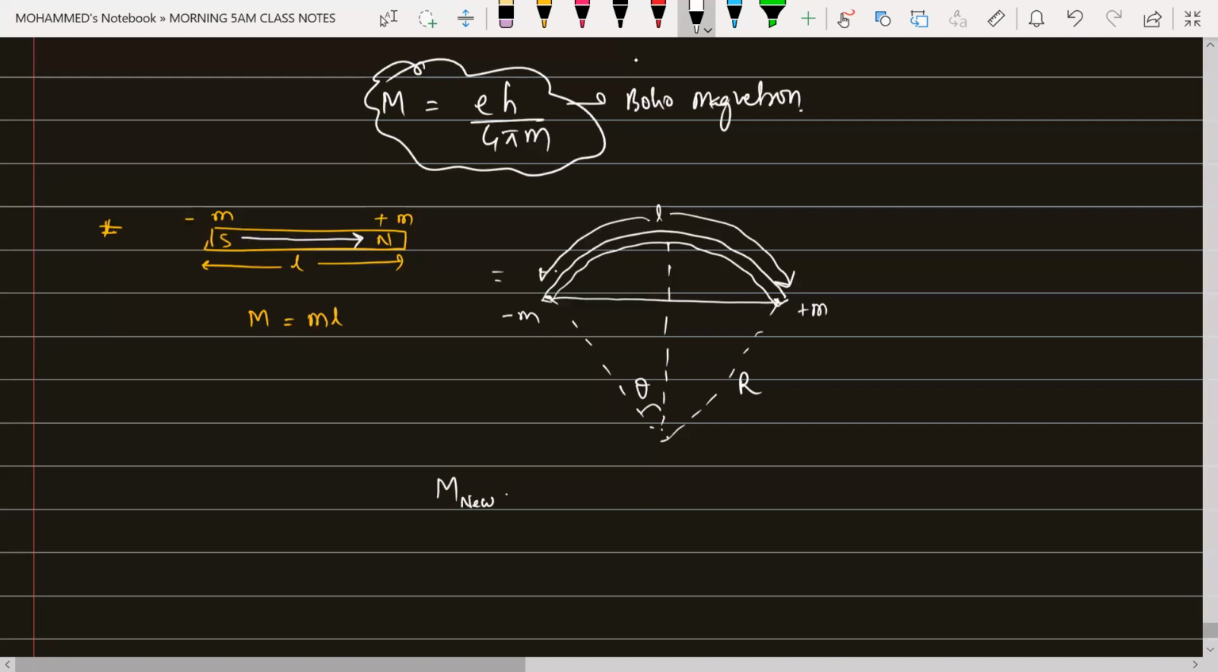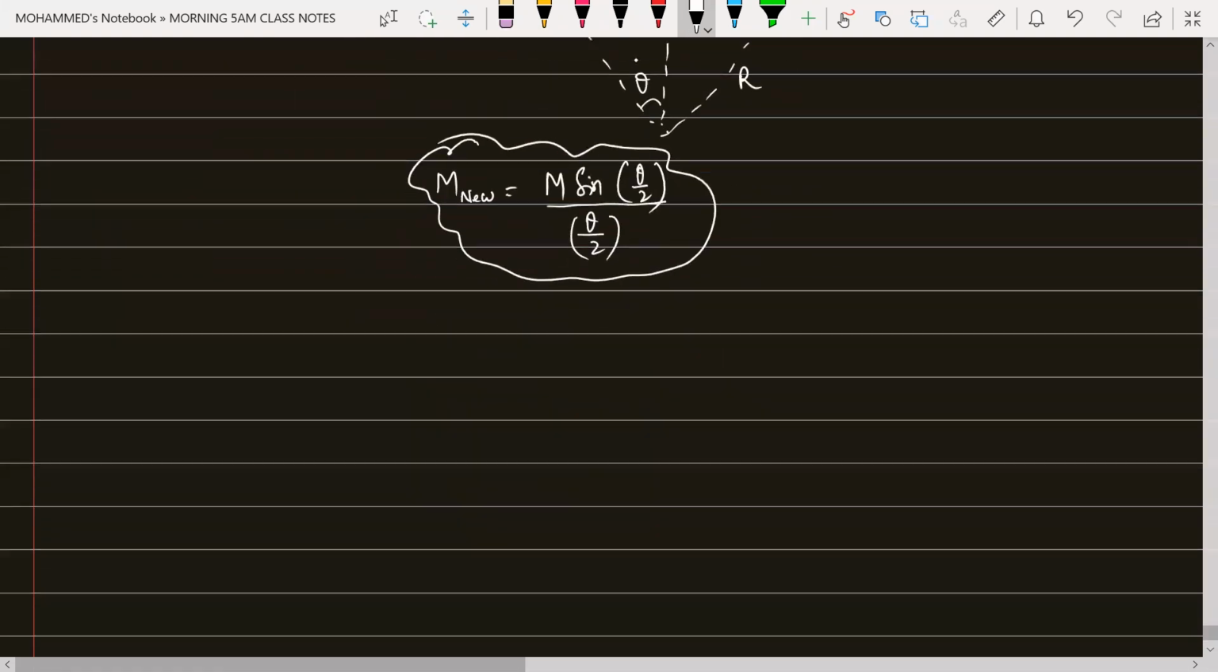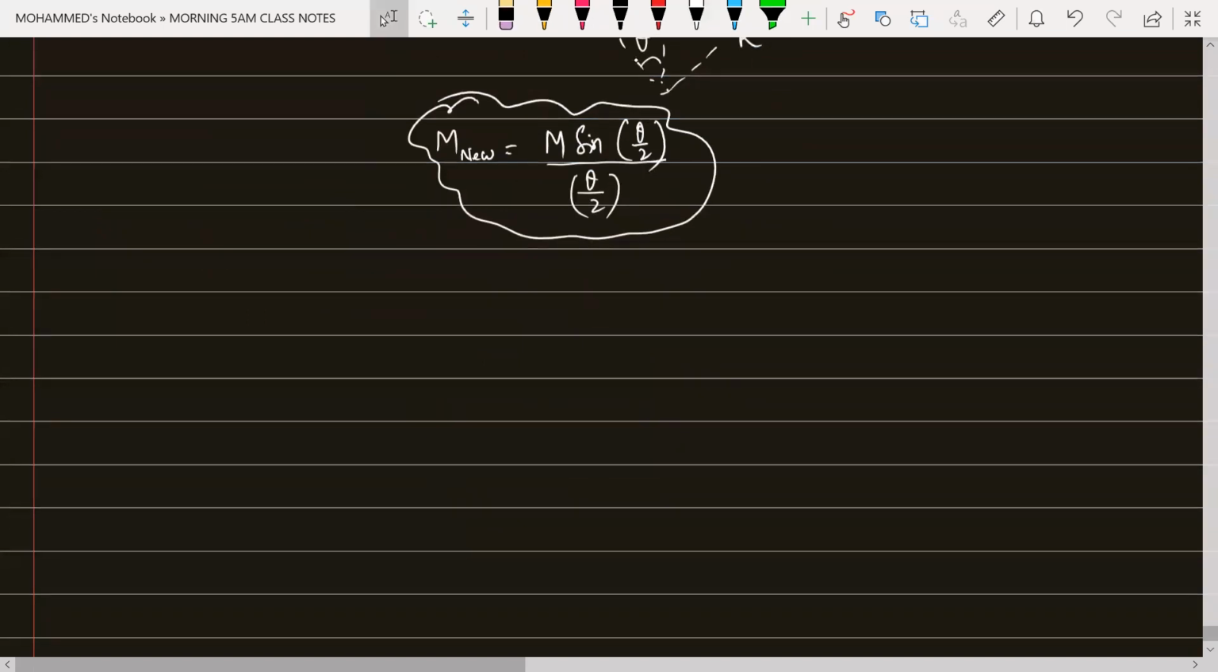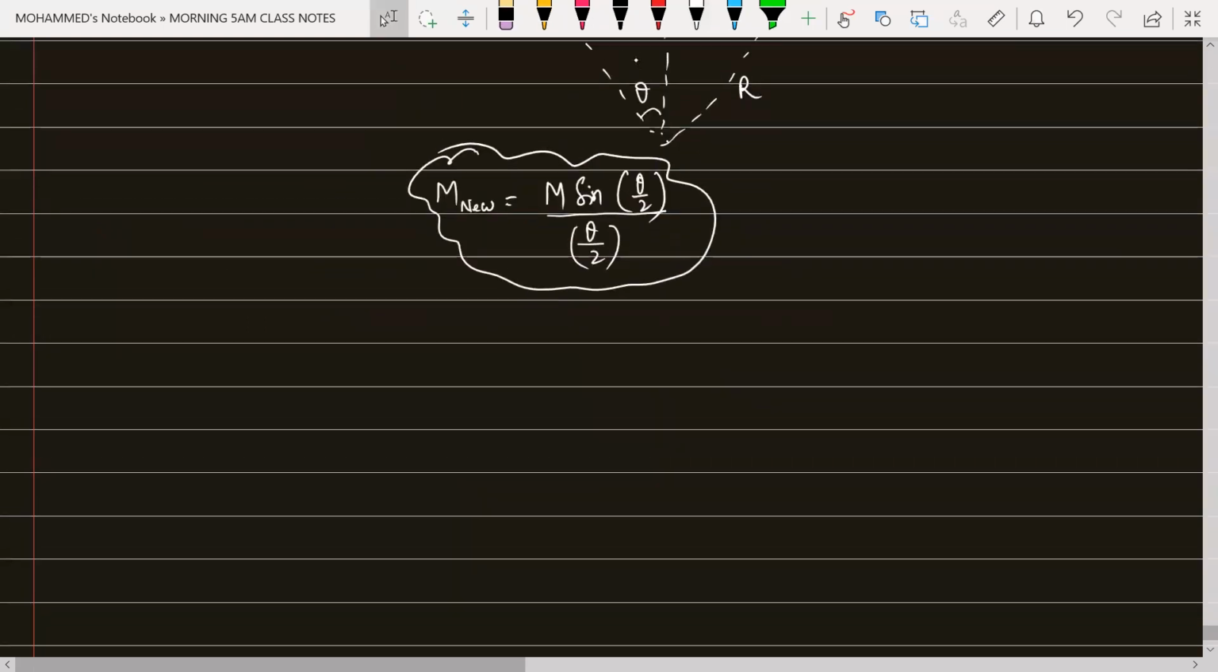New magnetic moment is equal to your capital M into sine theta by 2 divided by theta by 2. Theta should be taken in terms of radians. Like, say for example, if it is bent in the form of a semicircle.